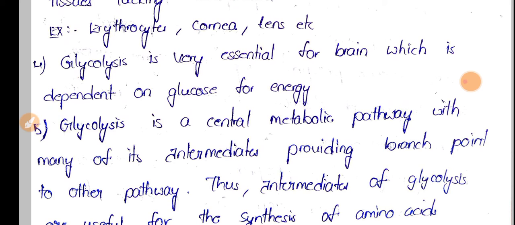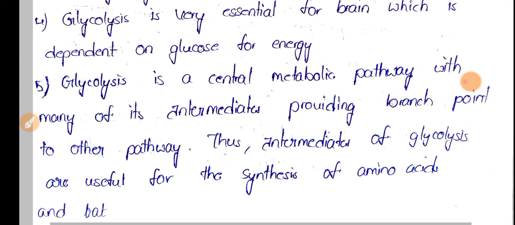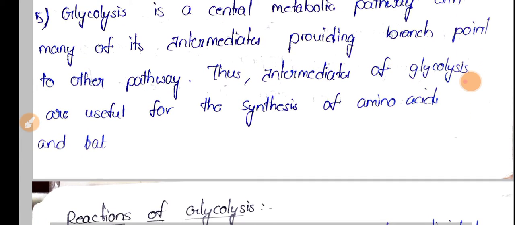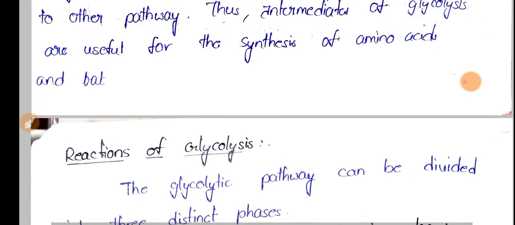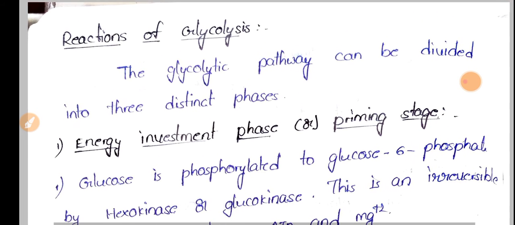So the brain needs higher amounts of glucose, and glycolysis is very essential for that purpose. And this is the central metabolic pathway, having different kinds of intermediates, and these intermediates present in glycolysis are also helpful for the synthesis of amino acids and also fat compounds.